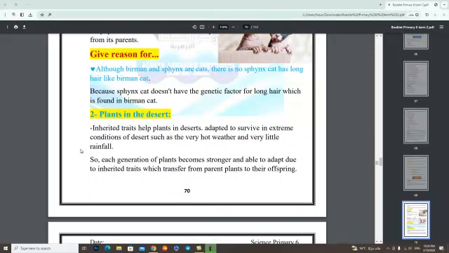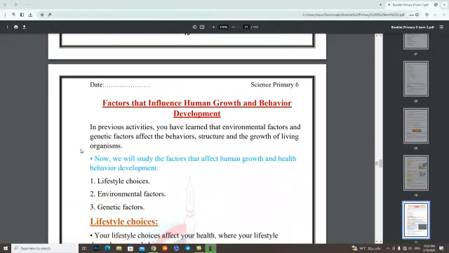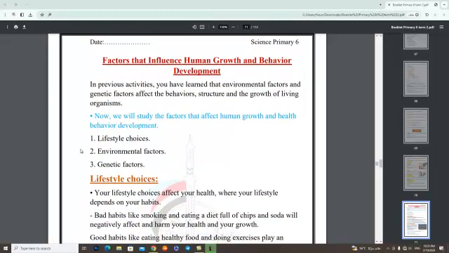Plants in the desert. Inherited traits help plants in the desert adapt to survive in the extreme conditions of the desert, such as the very hot weather and very little rainfall. So, each generation of plants becomes stronger and able to adapt due to inherited traits which transfer from parent plants to their offspring.